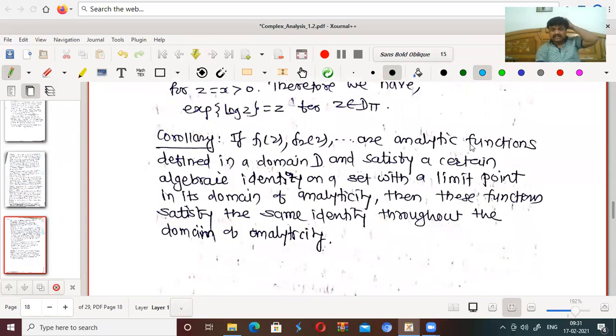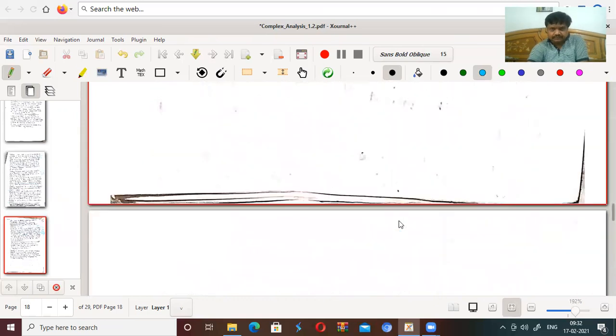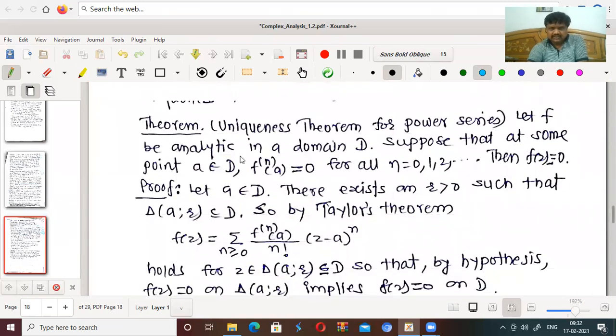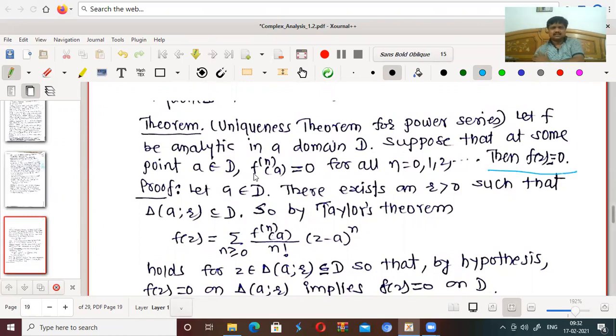If f1(z), f2(z) are analytic functions defined in a domain D and satisfy a certain algebraic identity on a set with a limit point in its domain of analysis, then these functions satisfy the identity throughout the domain of analyticity. We have a uniqueness result also. If f is analytic in a domain D, suppose that at some point a belonging to D, the nth derivative of f at a is equal to 0 for all n equal to 0, 1, 2, and so on, then f(z) is identically equal to 0. What we are saying is, if infinite derivatives at a point that belongs to D are 0, then f(z) should be 0.